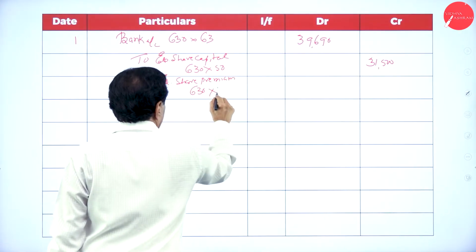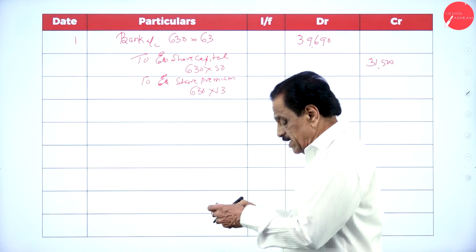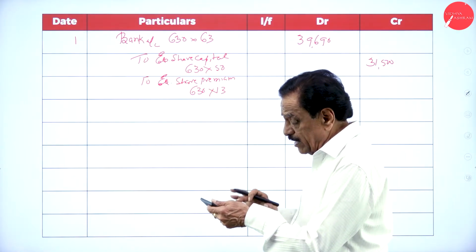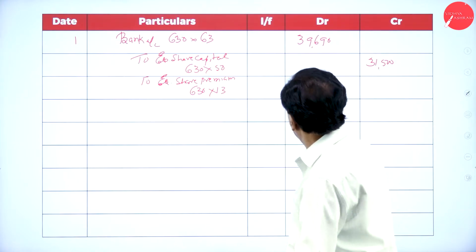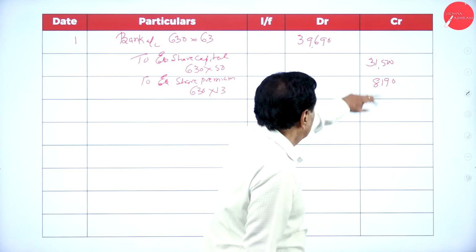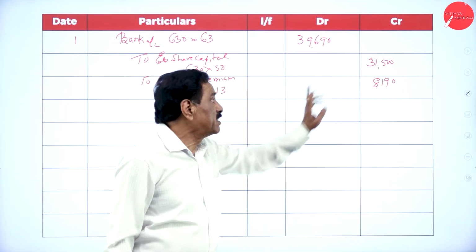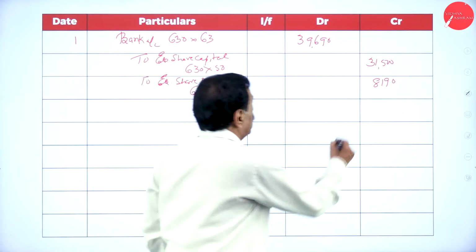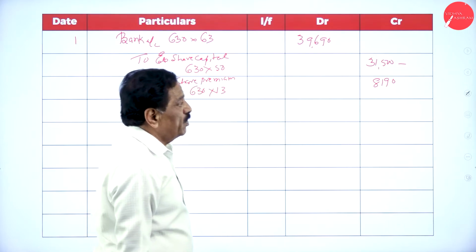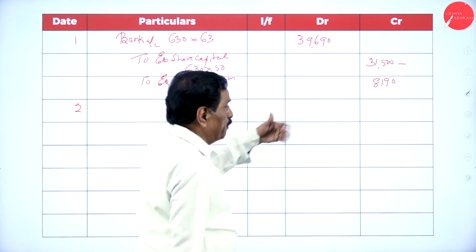630 into 13 is 8,190. So 39,690: 631,500 by issuing the share, then 8,190 by issuing the premium. Now, you pay the preference share premium.